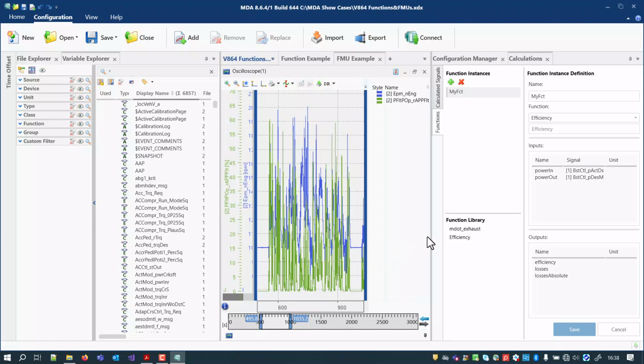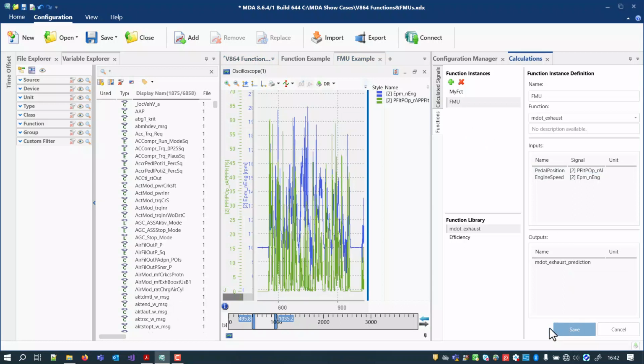After the restart, the FMU model will be listed in the function library. As you can see, the FMU model name is not necessarily the same as the FMU file name. The model name as well as other meta information is given in the XML file model description, which is a part of the FMU file. MDA just reads the contents of the file as given.